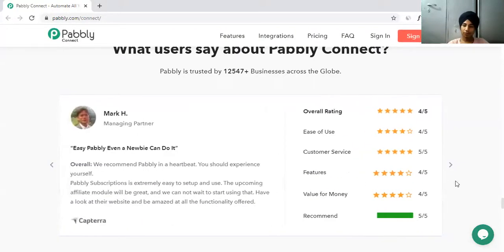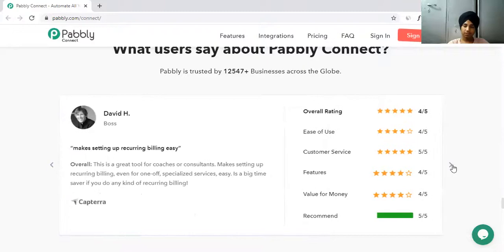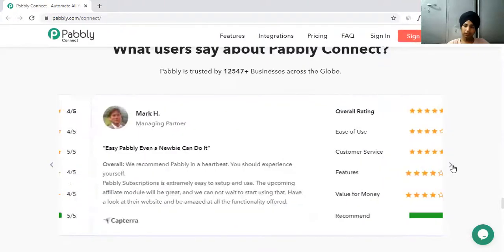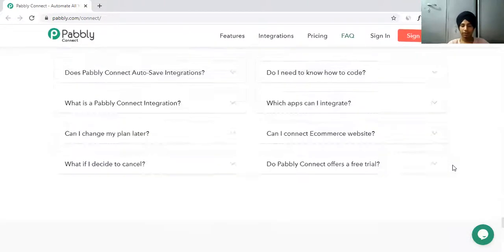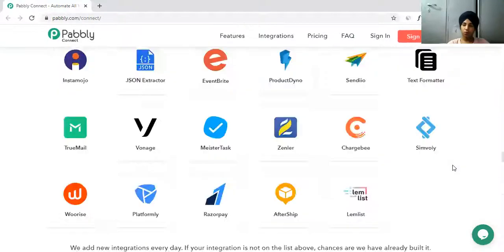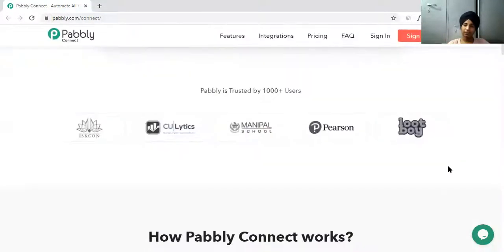Marked with 4.5, 4, 5, 4 out of 5, 4 out of 5. Everyone is giving 4 out of 5. And this is something that are pros of Pebble Connect. The cons that I found is that Pebble Connect is having very limited apps since they launched only a few weeks ago. So they are having very limited apps.